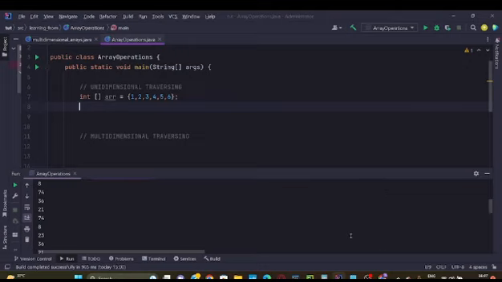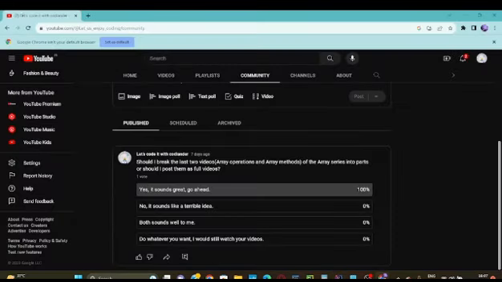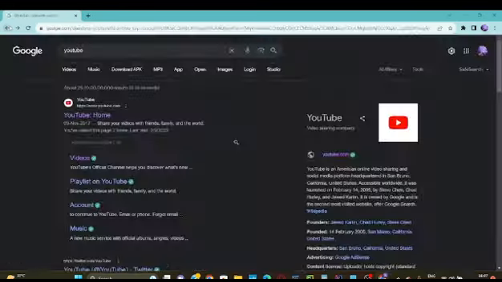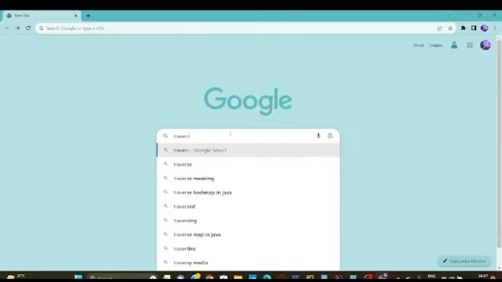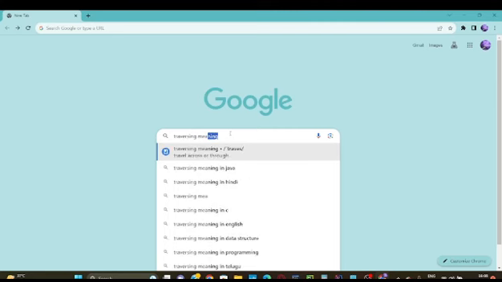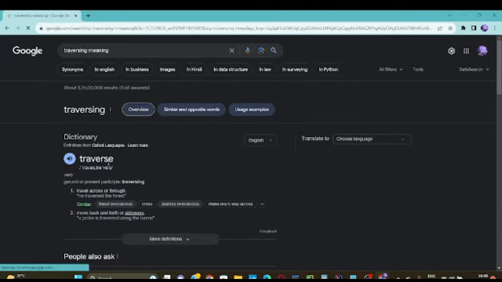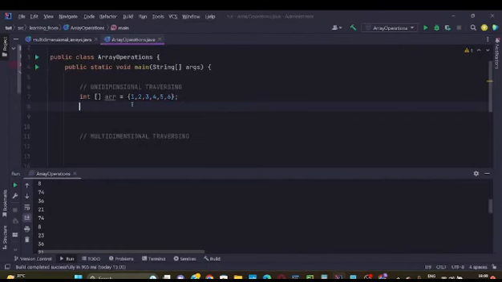First of all, let's check what we mean by traversing. We will check the meaning: travel across or through. This is the definition Google has given us. Now this is what we are going to do here.